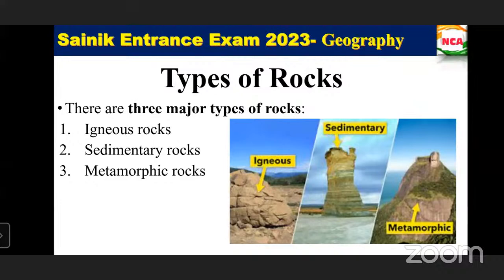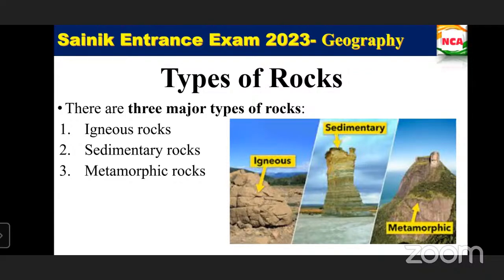Igneous rocks are of two types, extrusive and intrusive. Extrusive igneous rocks and intrusive igneous rocks.